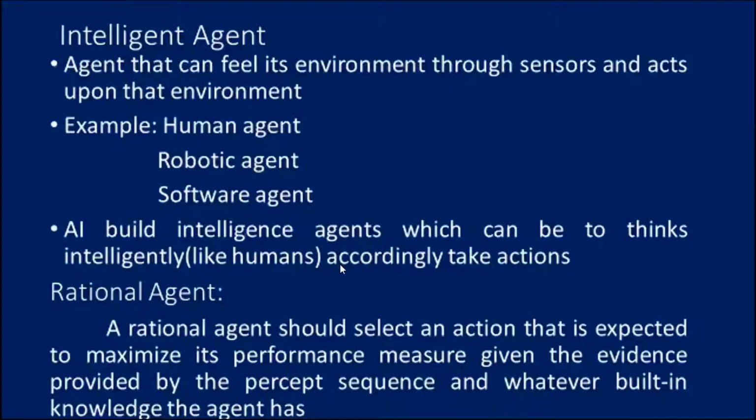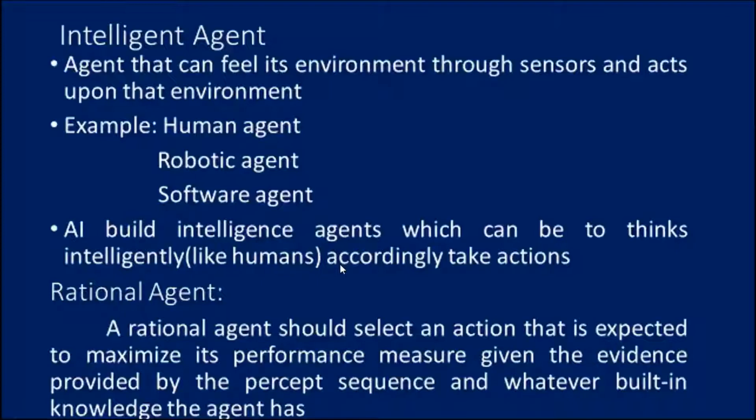So what is meant by rationality? We know what is meant by rational agent and intelligent agent. What is meant by the term rationality? The rationality of an agent is measured by its performance measure. Rationality can be judged on the basis of the following points: performance measure, which defines the success criterion; the agent's prior knowledge of its environment; the best possible actions that an agent can perform; and the sequence of percepts. So these are the four things that judge the rationality of a particular problem.